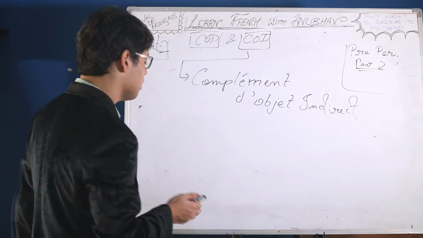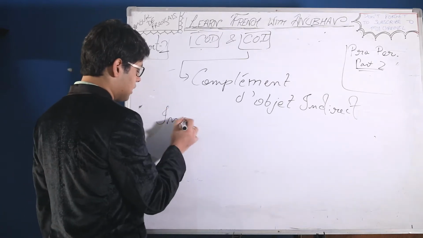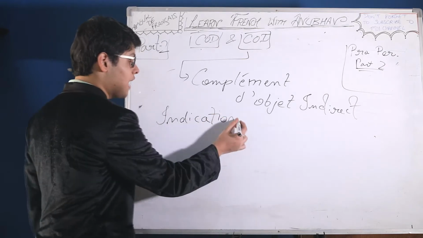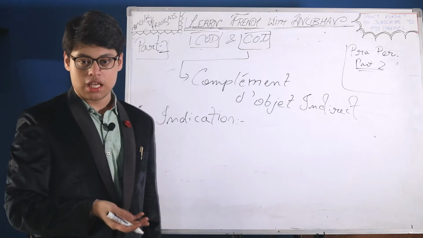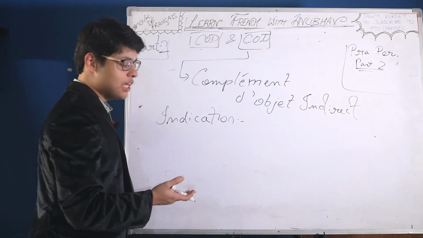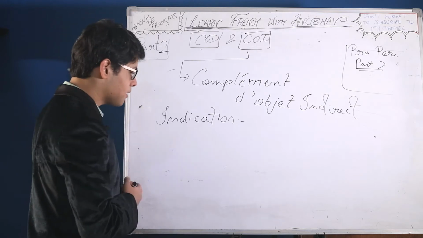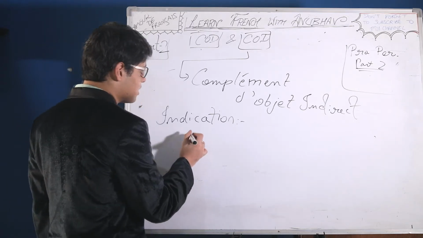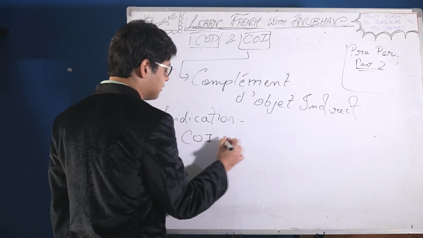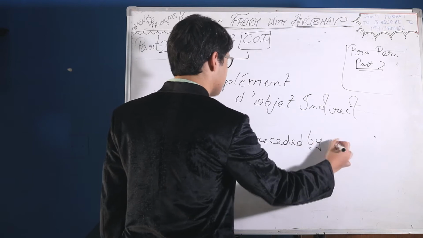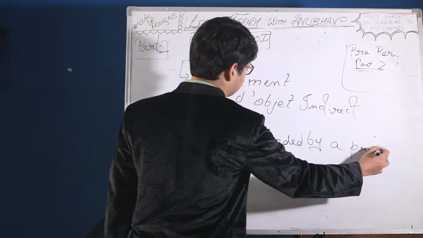First, we will learn the indication of how one may know whether the object present in the statement is COD or COI. The main indication is, in most of the cases, that COI is preceded by a preposition.